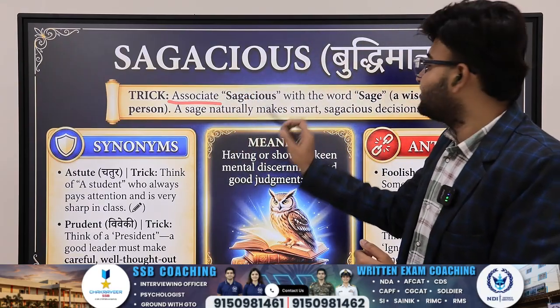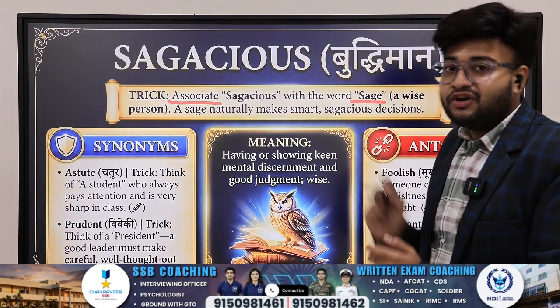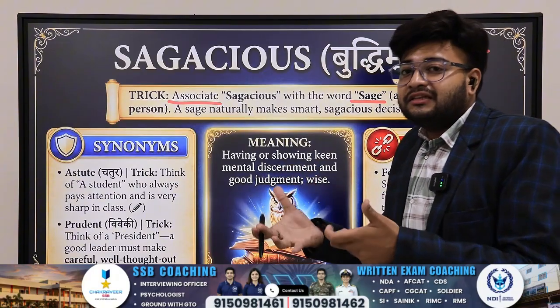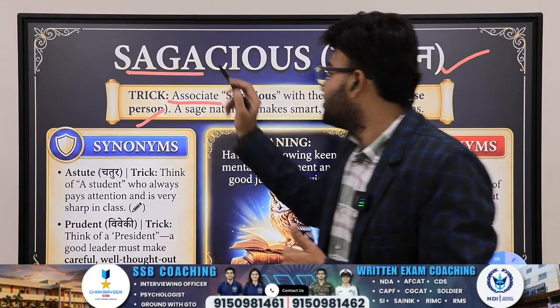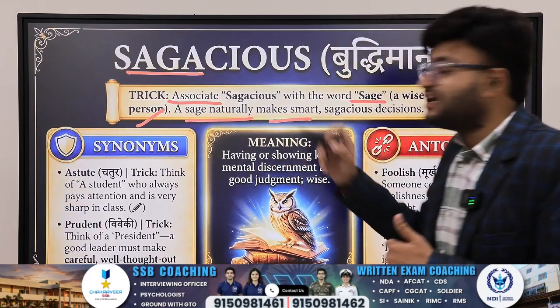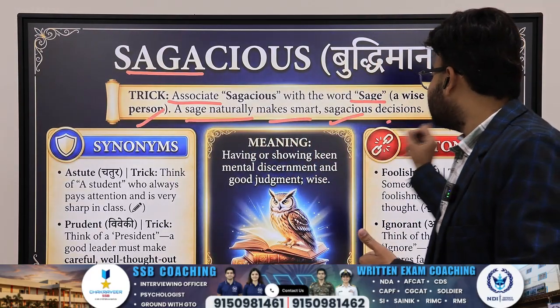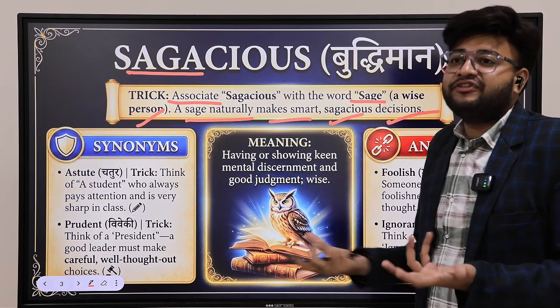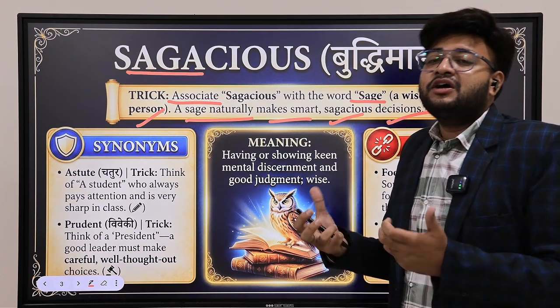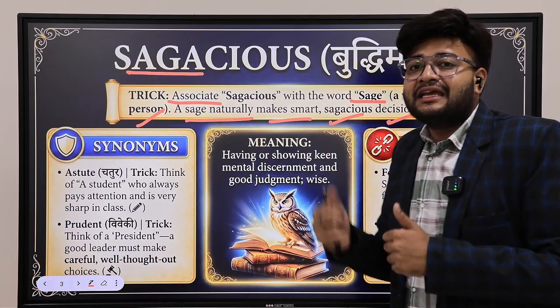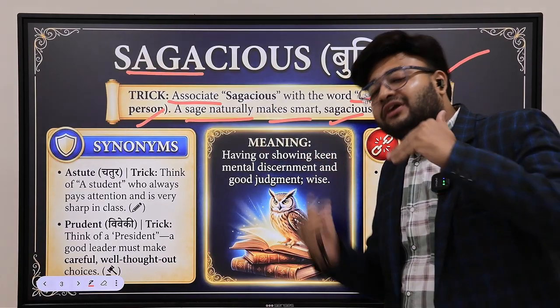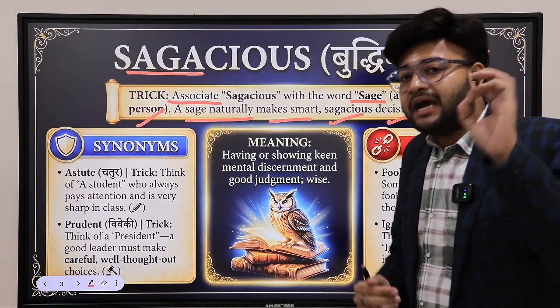Associate sagacious with the word sage. You know what a sage is? Sadhu, sant. A wise man, a very wise person, is a sage. So a sage naturally makes smart, sagacious decisions. Obviously, a wise person has acumen, he is very astute, very brilliant. So whatever decision he makes, it will be up to the mark.